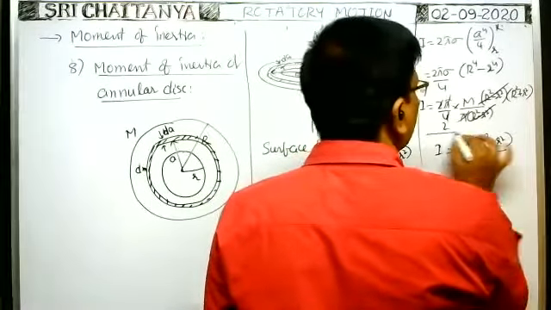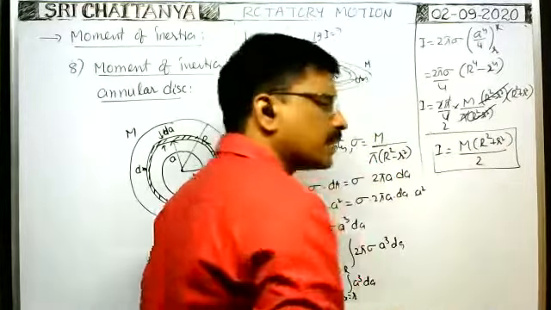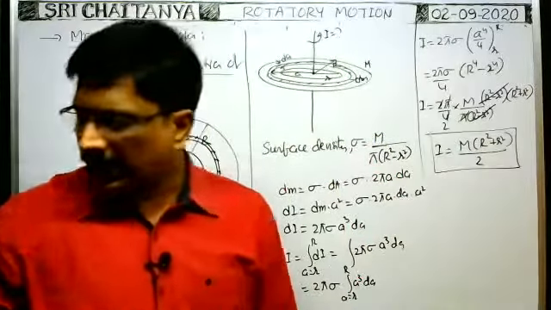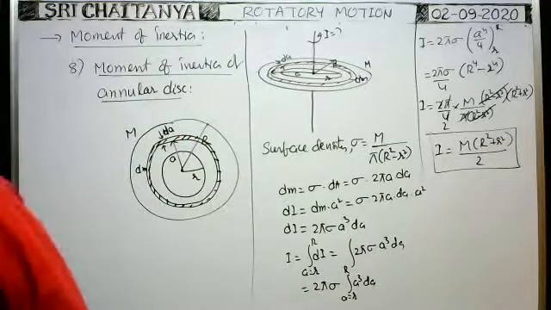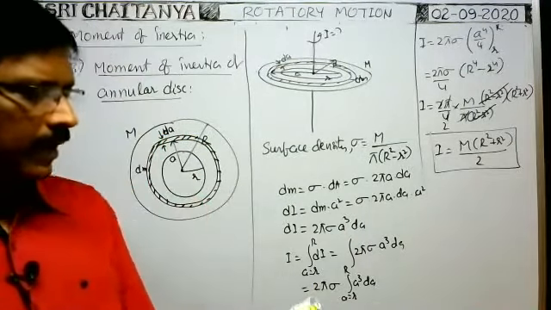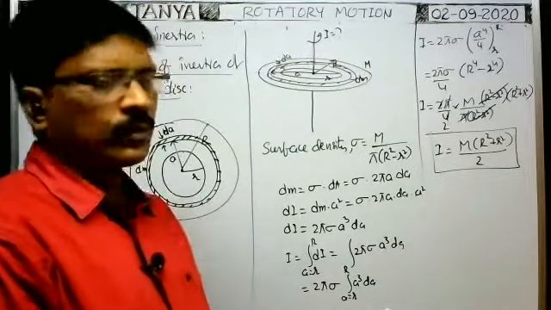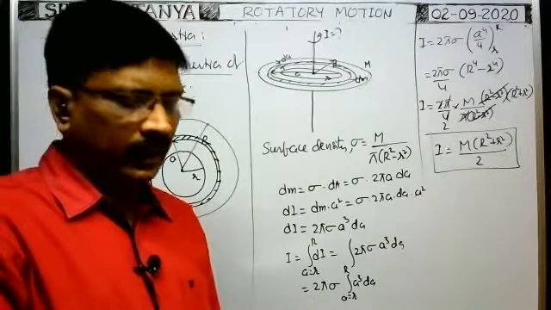This is the moment of inertia of the annular disk with inner radius small r and outer radius capital R. So M by 2 into capital R square plus small r square, that is the moment of inertia. Okay, in this way we have to do.